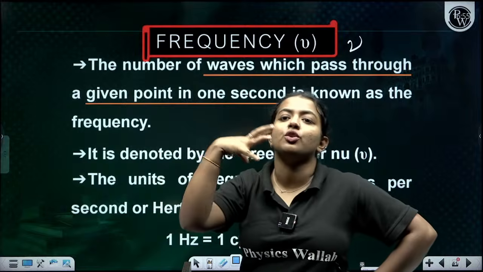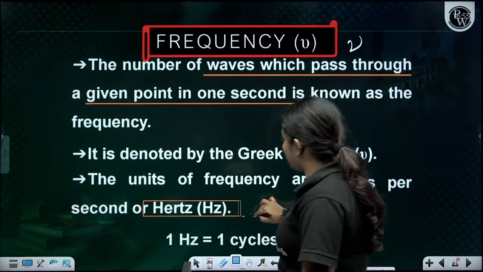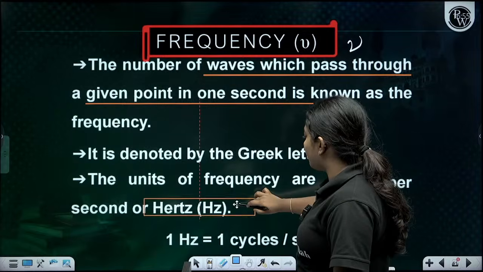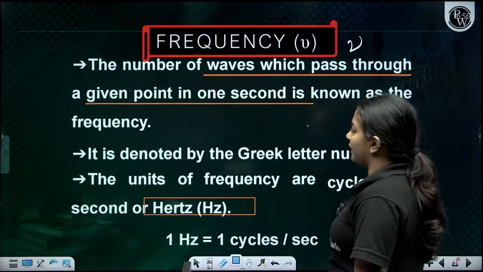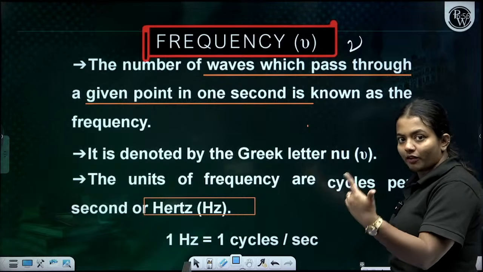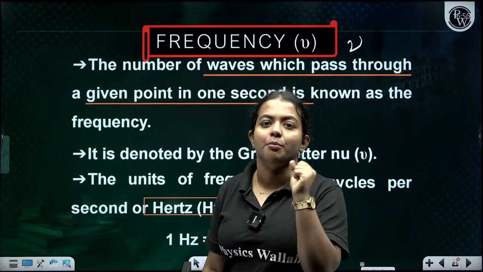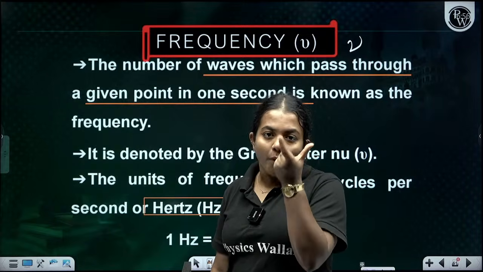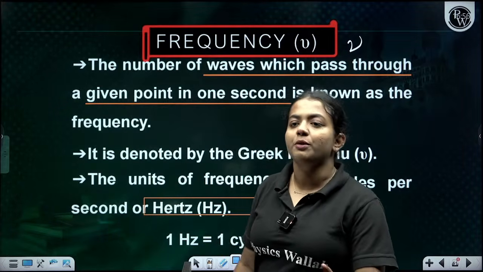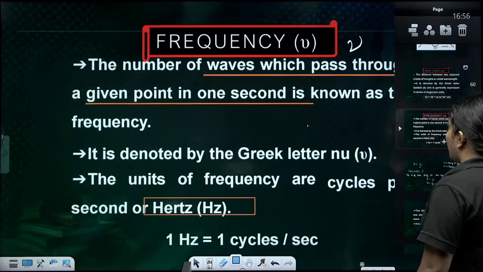The unit of frequency is hertz. It's usually given in hertz. 1 hertz is equal to 1 cycle per second. In 1 second, you get 1 cycle. So frequency is the number of waves passing through a given point in a second.